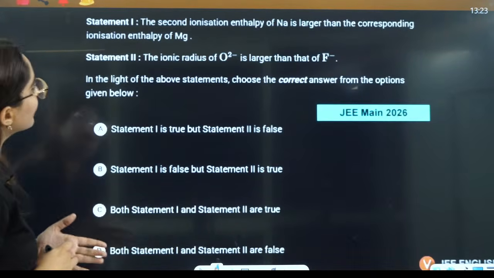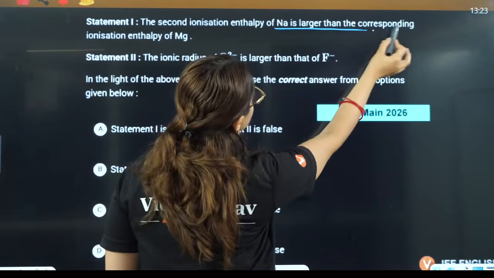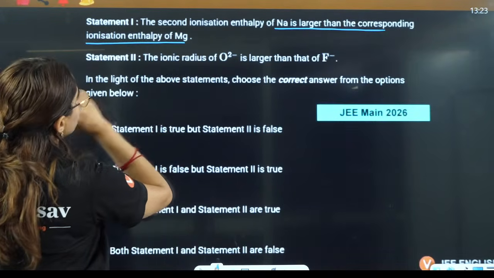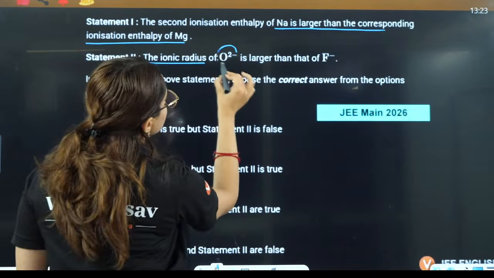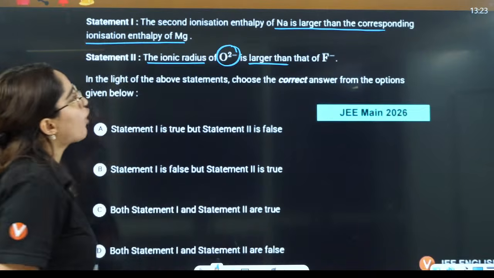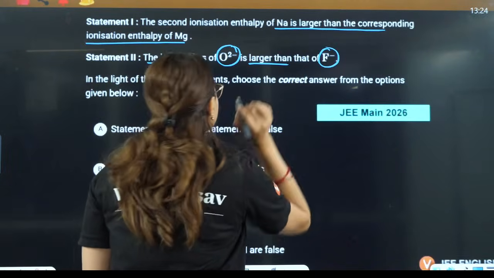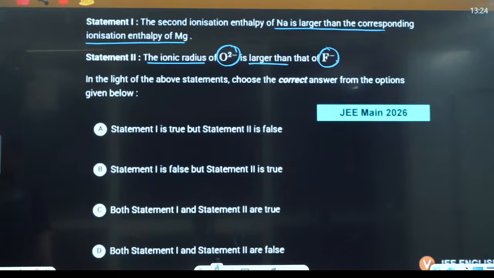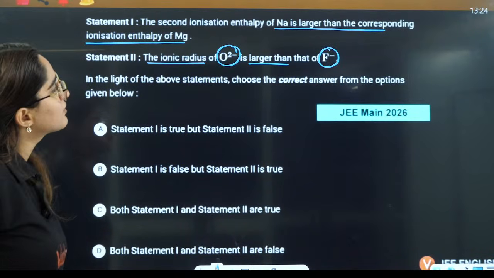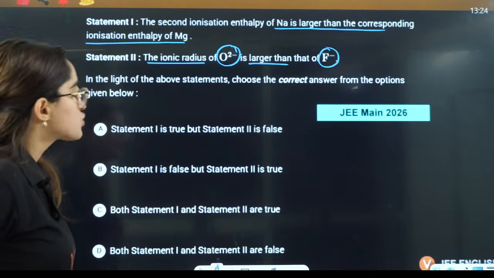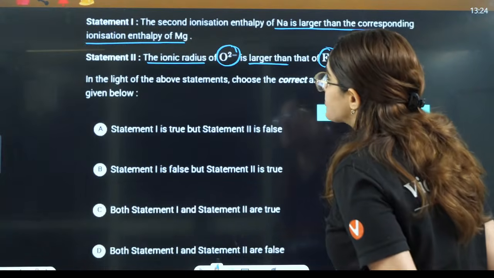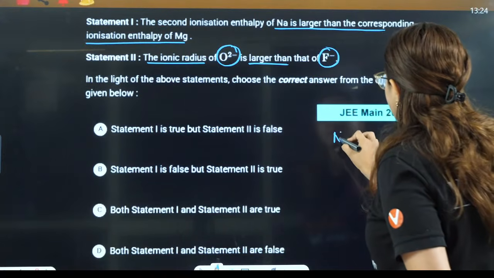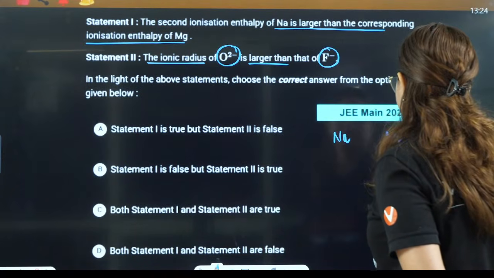Next is the second ionization enthalpy of sodium is larger than the corresponding ionization enthalpy of magnesium. The ionic radius of O2- is larger than that of F-. Tell me everyone, what about this statement here? Firstly you should draw sodium and magnesium, right?